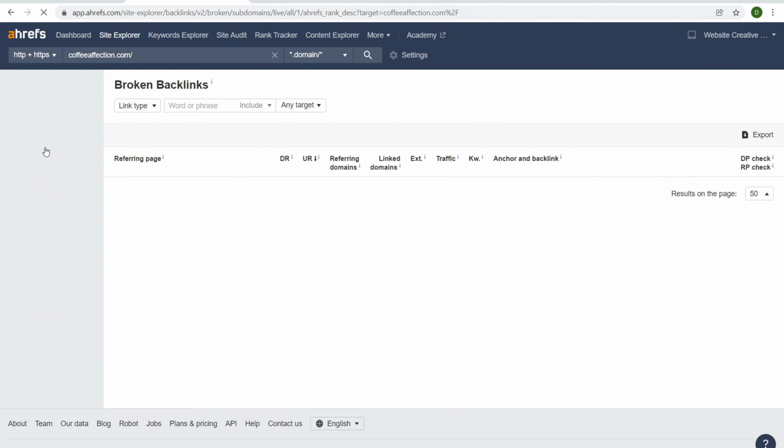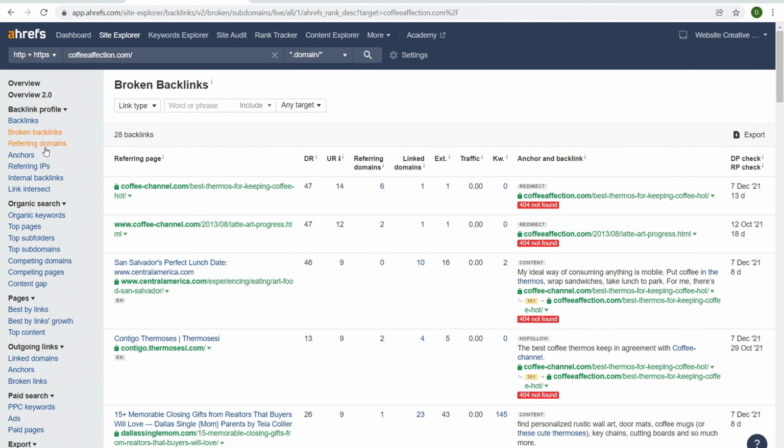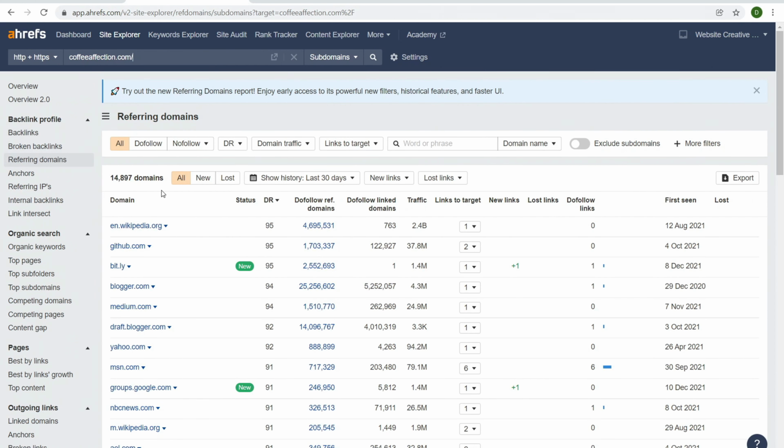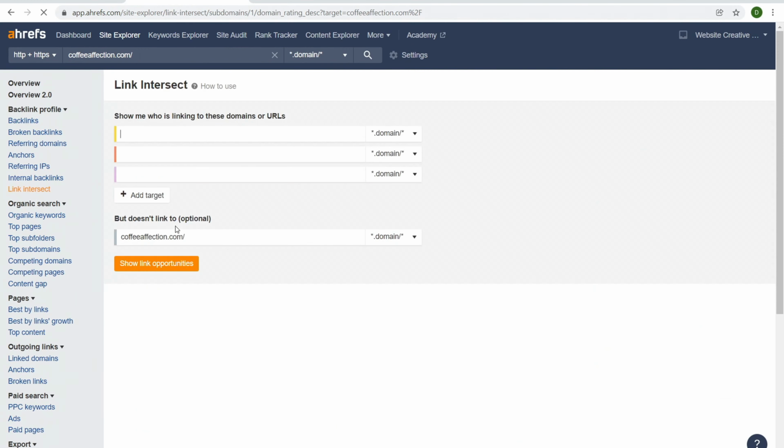Then Ahrefs obviously allows you to do broken backlink checking. There's lots of services that provide this for free, so it's not a big deal. You have referring domain names as well. And then over here, we have a bunch of different domain names, then anchors, referring IPs, internal backlinks, and then link intersect. So link intersect is really helpful. So show me who's linking to these domain names or URLs, but doesn't link to this website. And so you can kind of just figure out opportunities again. Anyways, let's come down here.